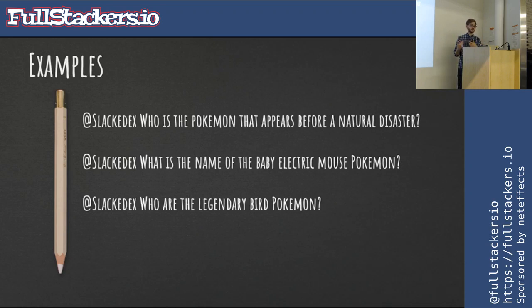So in this case, the user will type in some use cases. At Slackbots, who is the Pokemon that appears before a natural disaster? At Slackbots, who is the name of the baby electric mouse Pokemon? At Slackbots, who are the legendary bird Pokemon? These are the 3 use cases you have. They have very specific differences though. The first one's looking for a very specific Pokemon based on its description. Second one is looking for a generation of Pokemon, but the first evolutionary form. And the third one is looking for an array of Pokemon, so it's looking for multiple.